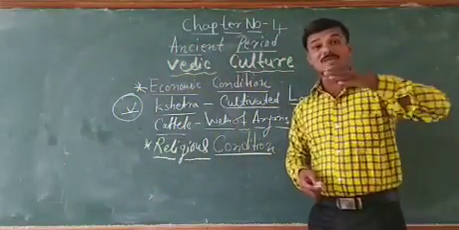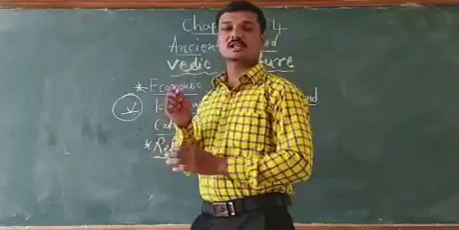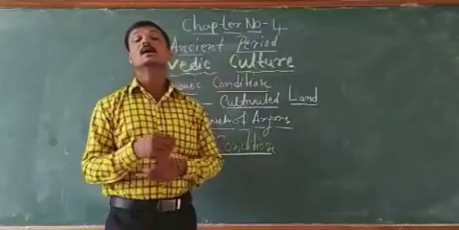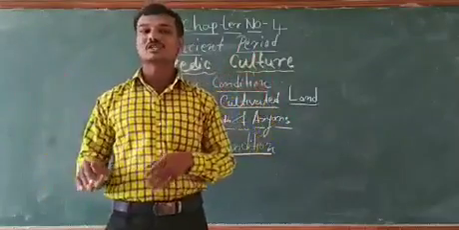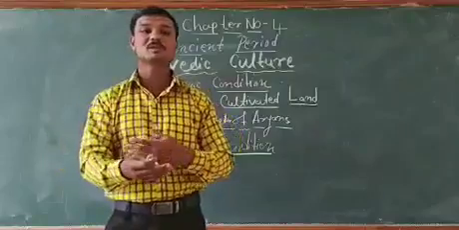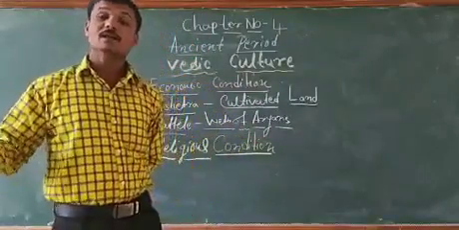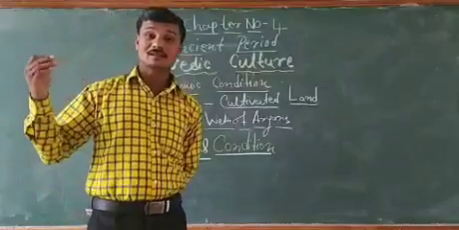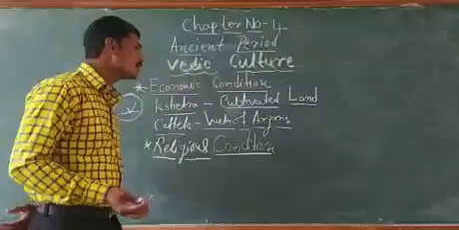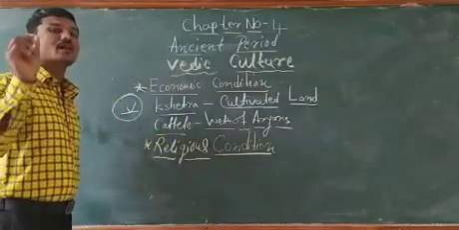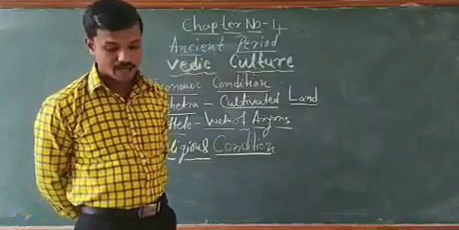Besides agriculture, cattle rearing was also another occupation of the Aryans. Cattle rearing means they domesticate different types of animals for different purposes. For example, the cow and buffalo for milk, and sheep they domesticate for meat and also for milk. So cattle rearing is also another occupation of the Aryans.